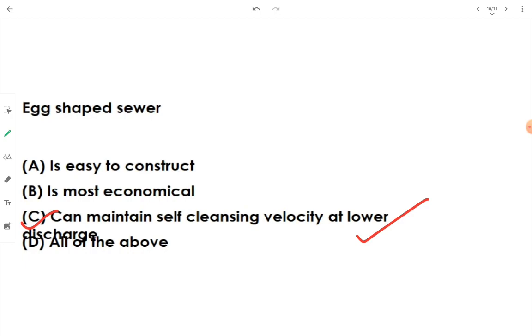When we are talking about economy, we have to pay attention to the cost aspects involved in planning, construction, transportation, handling, as well as laying it down properly. Skilled labor is required in all these things. That's why it is not economical. Therefore, it is not easy to construct and not easy to maintain economy. The only thing is it can maintain the self-cleansing velocity at lower discharge. That's why we are going to adopt it in the combined system of sewerage.